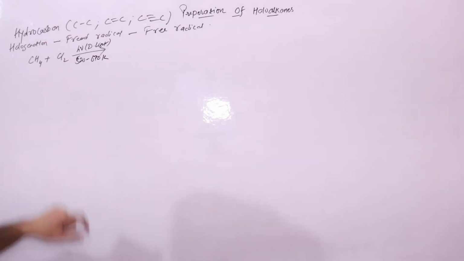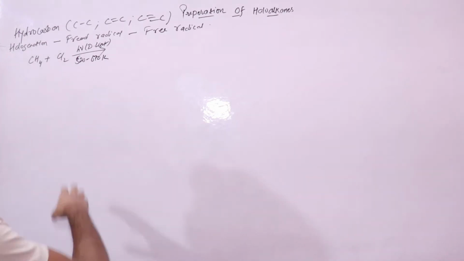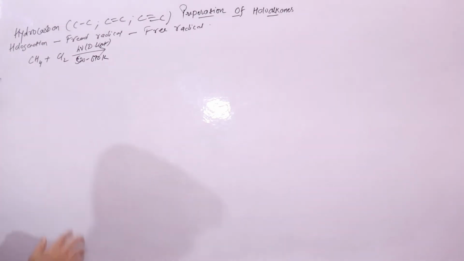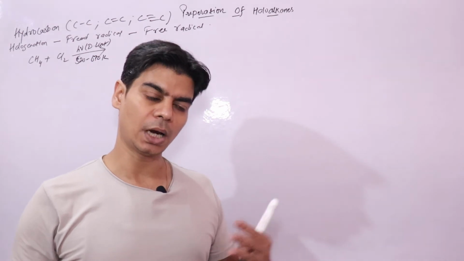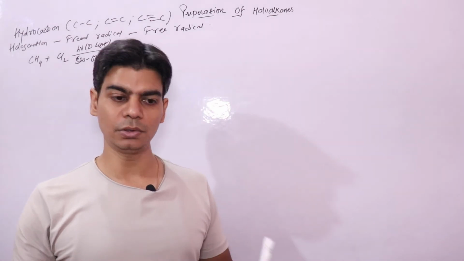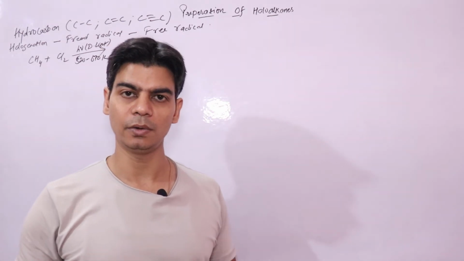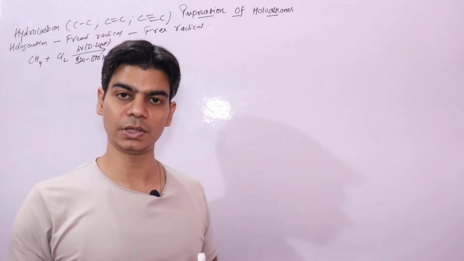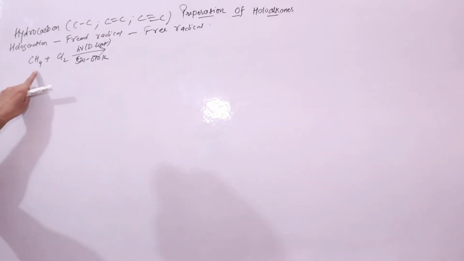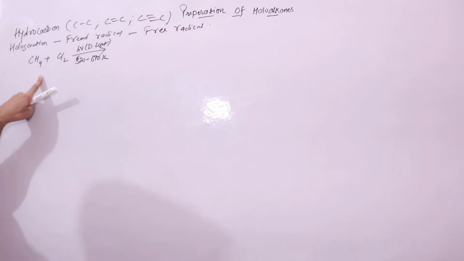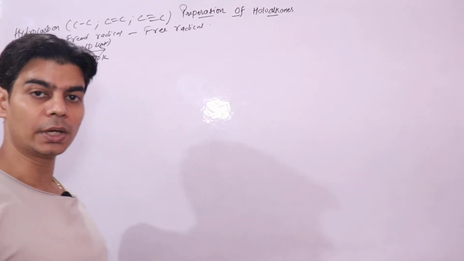The important thing about this reaction is that this reaction doesn't stop at monosubstituted stage, right? It will undergo further substitution to form polysubstituted haloalkanes. Polysubstituted haloalkanes are those haloalkanes where more than one hydrogen atom is replaced by your halogen atom.